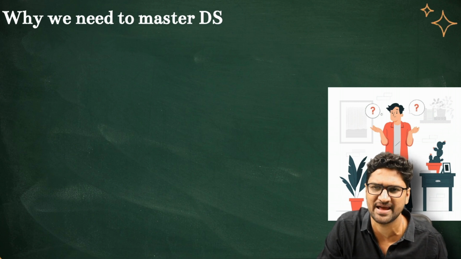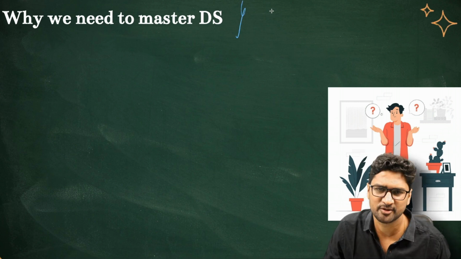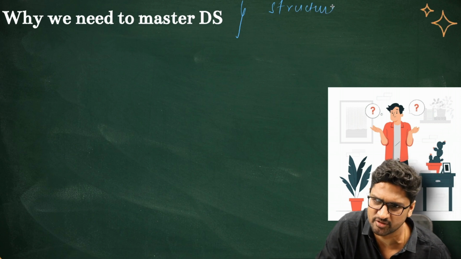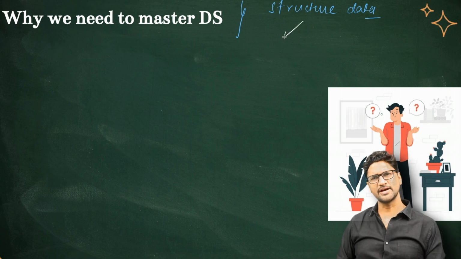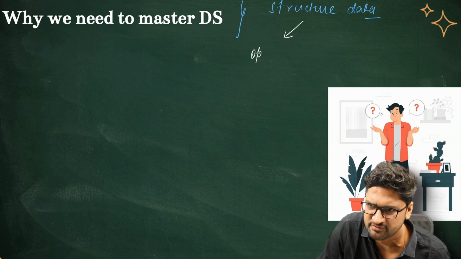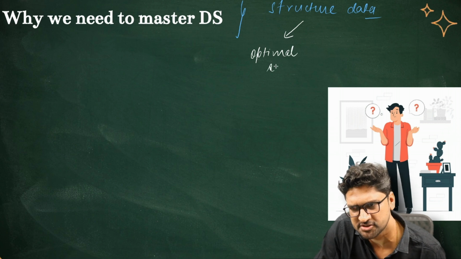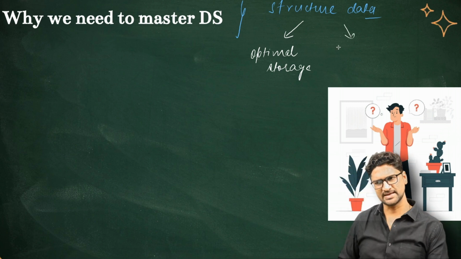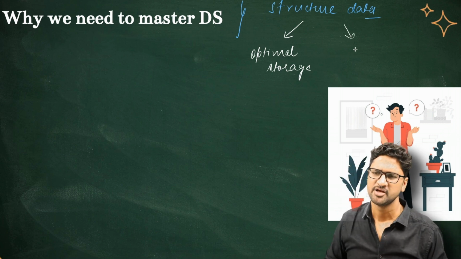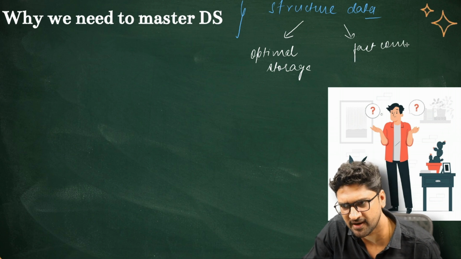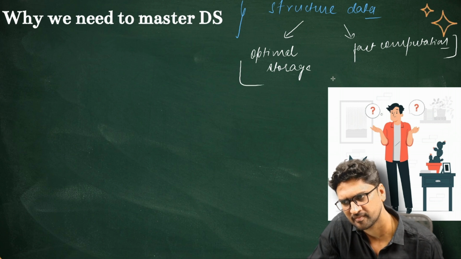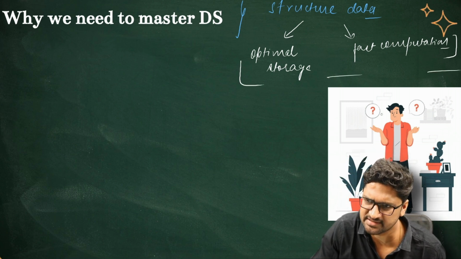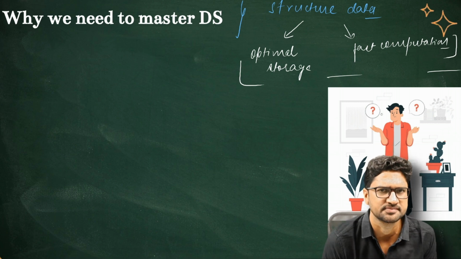The point that I'm trying to tell you is that when you make use of data structures and algorithms, basically what you're trying to do is structure the data. And why are you trying to structure data? Because you want to achieve 2 things. You want optimal storage, that's number 1. And the second thing that you would like to have is fast computation. This is the main reason why you make use of data structures.